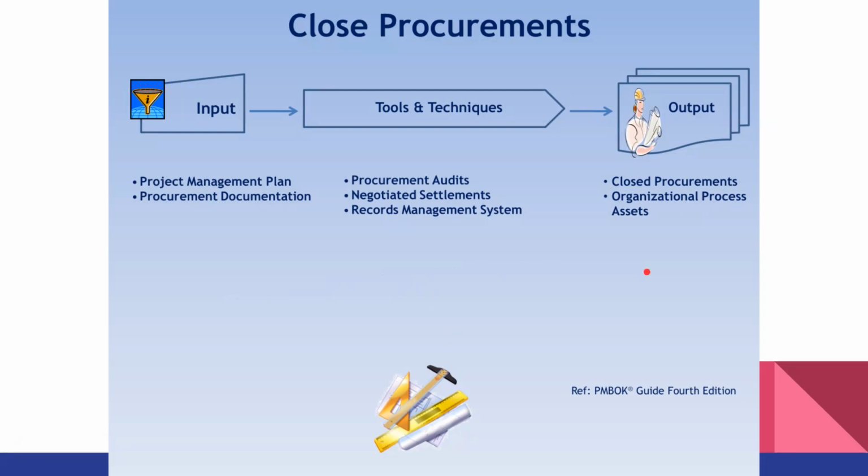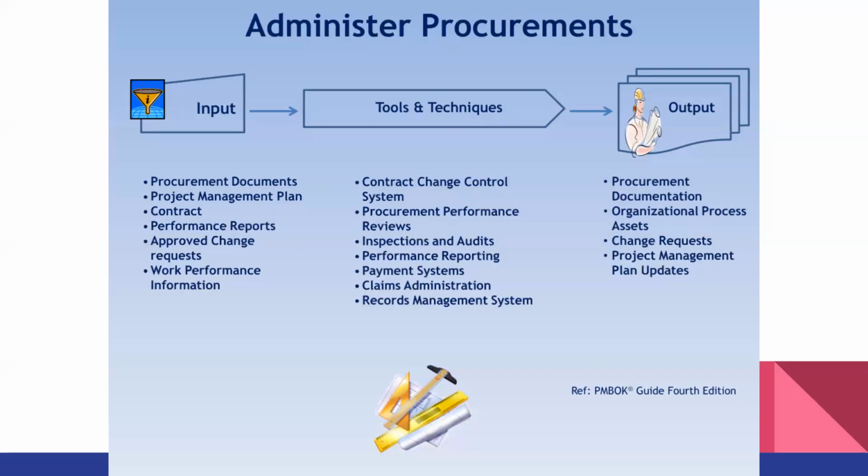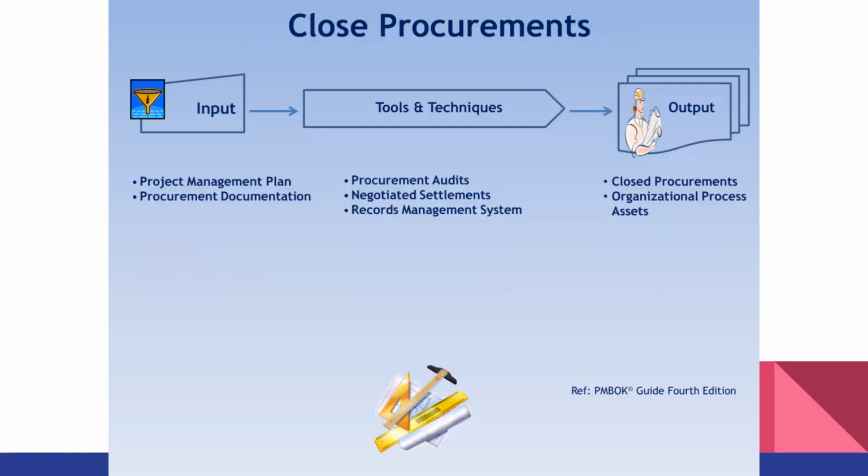But it doesn't mean the project is really perfect. So we have to use our authority, whether it is during control procurement or administer procurement, or during project closure or procurement closure.